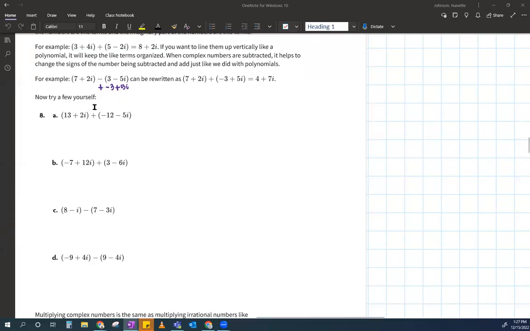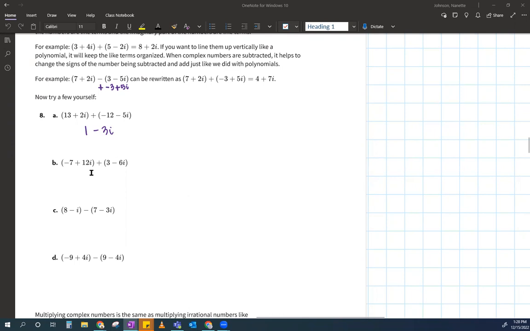Okay, so I told you to pick one and pick one. So your strategy for this is almost like ignoring the one that you're not paying attention to. So here, I'm just going to ignore the i's, and I'm going to go 13 plus -12. And so I get 1. And I get 2 i's plus -5 i's is -3 i's. And I say it like that on purpose because I want you to remember that 2i just means 2 i's, like i plus i, right? So 2 i's minus 5 i's is -3 i's, right?